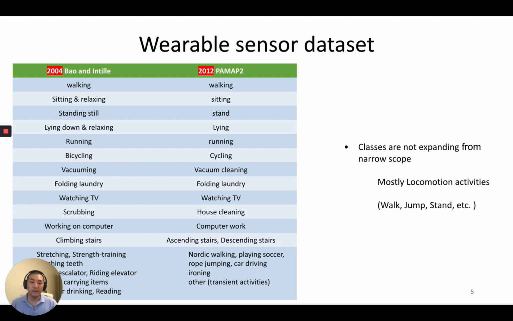Also, activity classes have not expanded much from the past. We're living in 2020, but we're still using the benchmark dataset PAMAP2 from 2012, and the activity classes in PAMAP2 have not changed much from 2004.